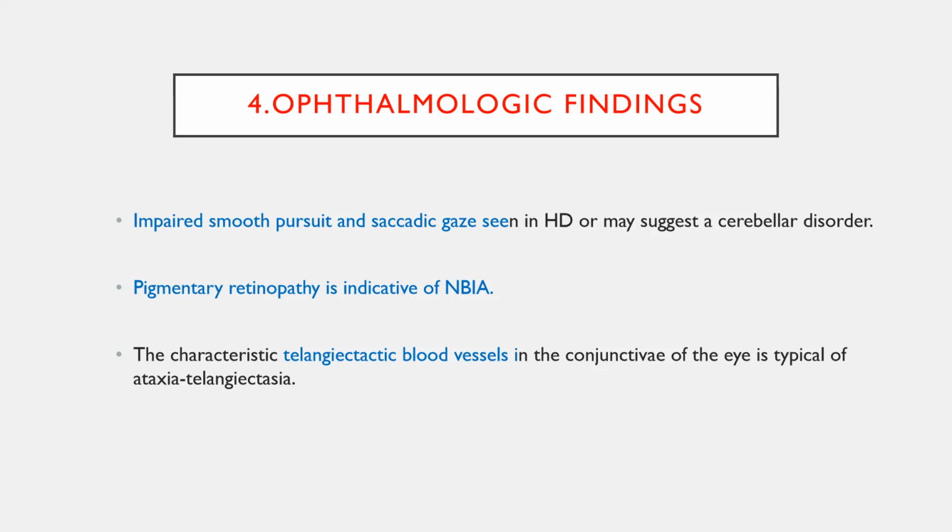You need to look at the conjunctiva, nail beds, nose or ear lobules for telangiectasias, because ataxia telangiectasia will have these telangiectatic vessels. It causes various neurological symptoms like oculomotor apraxia, cerebellar ataxia, chorea, and other movement disorders. So you need to look for conjunctival telangiectatic vessels.